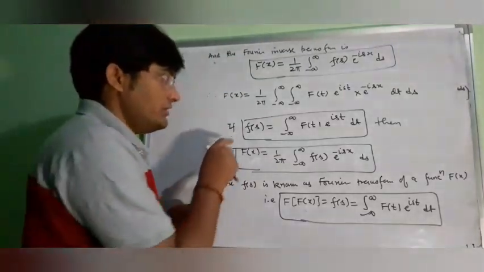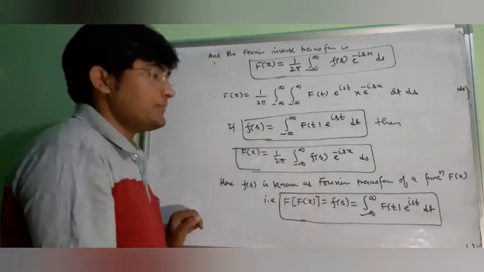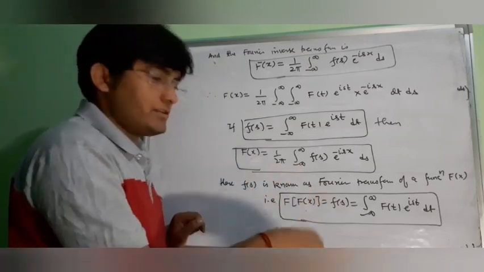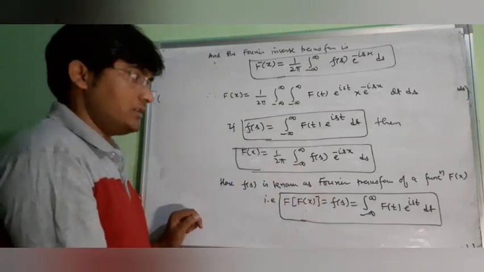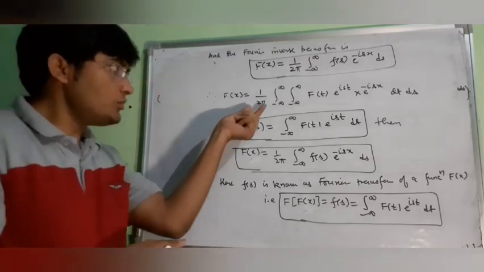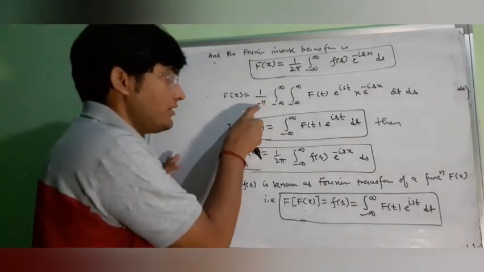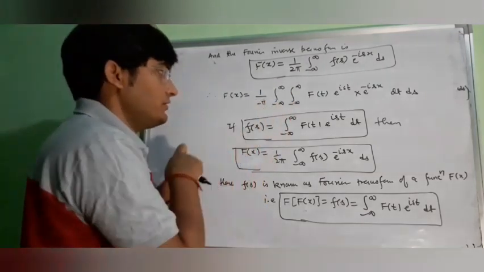So this is the one set of Fourier transformation and inverse transformation. Now please note that this was one way of writing. We can have another set of Fourier transformation and inverse Fourier transformation. Suppose that now this 1 by 2 pi can also be written as 1 upon root 2 pi here and 1 upon root 2 pi here.